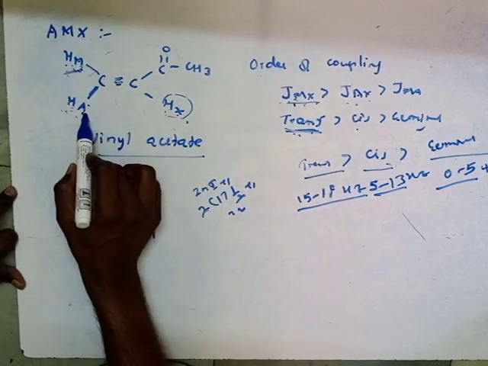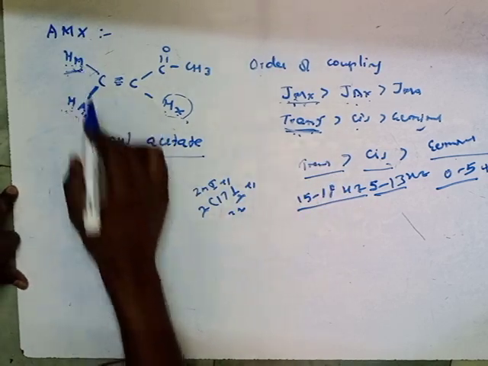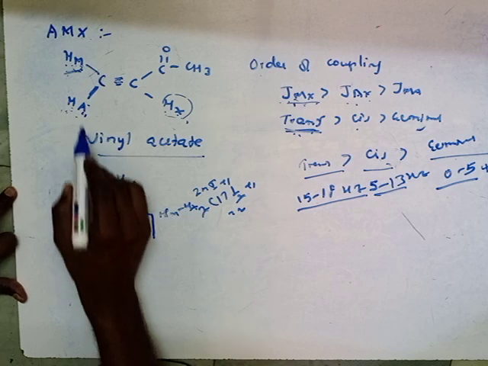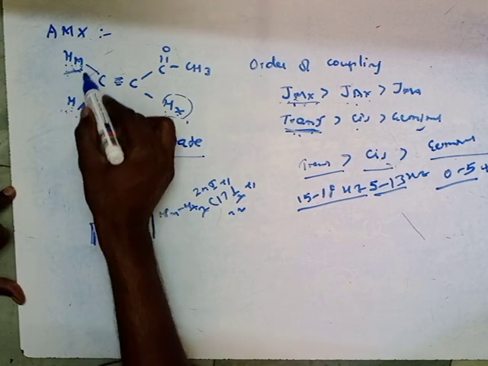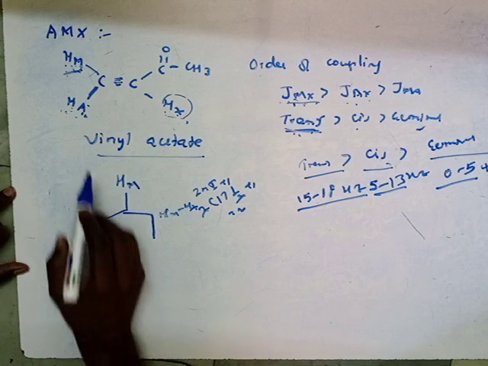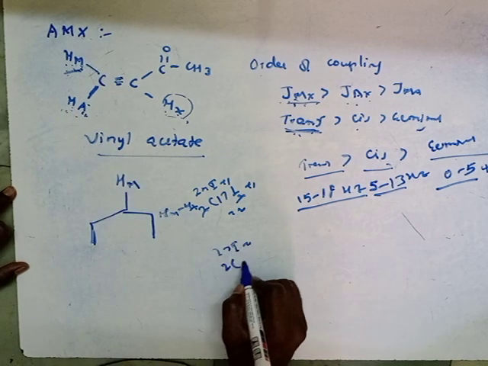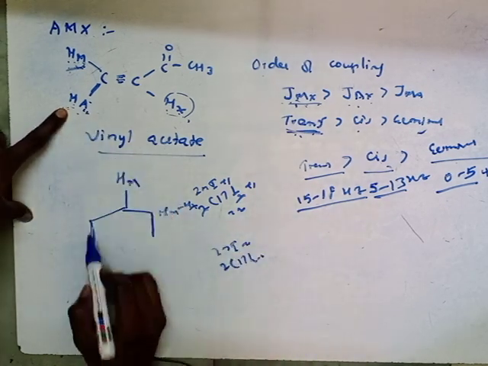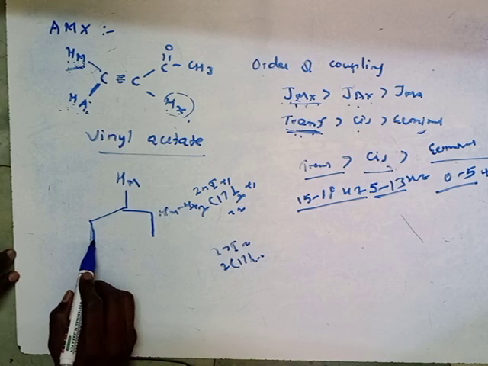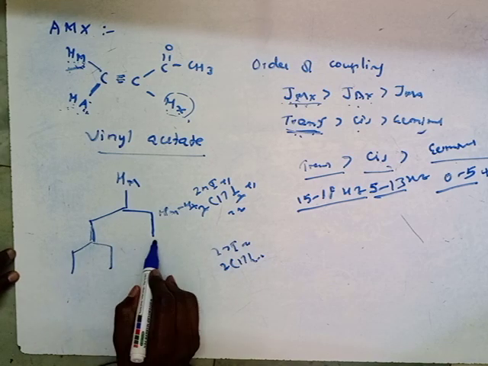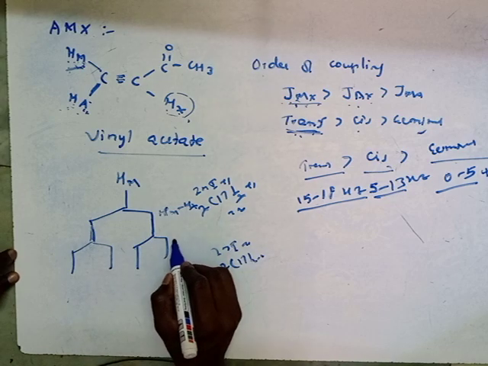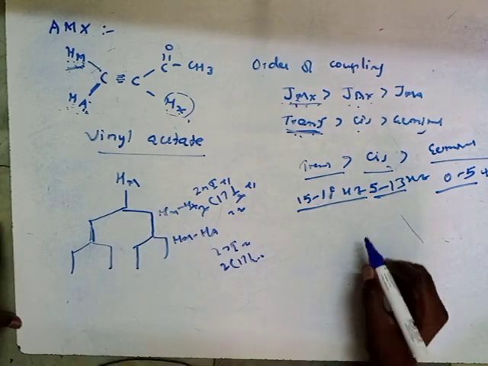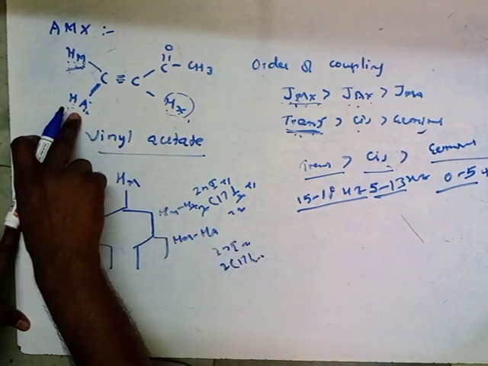Next, now we go to the geminal coupling. This is HM and HX. Now these two signals are again coupled with this HA proton. So how many signals are present? 2nI plus 1, same rule follows. How many hydrogens are there? 1, and 1 means half, equals 2. So each line is again further split into 2 lines. What is the coupling here? This is HM coupled with HA, right?